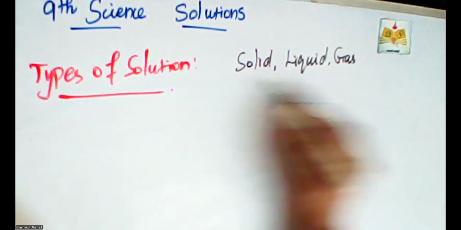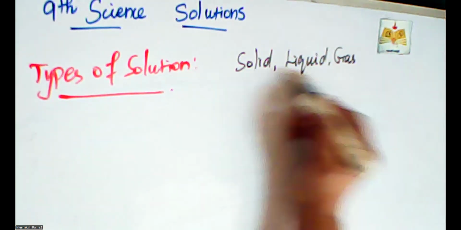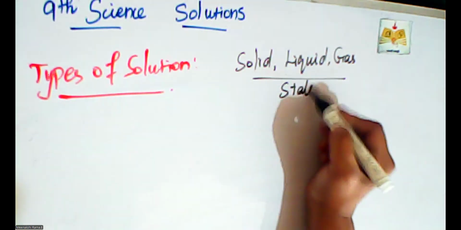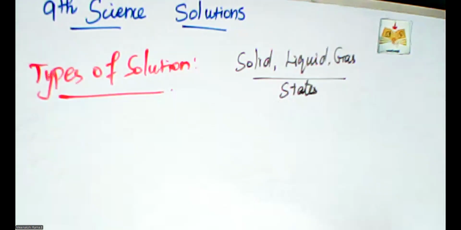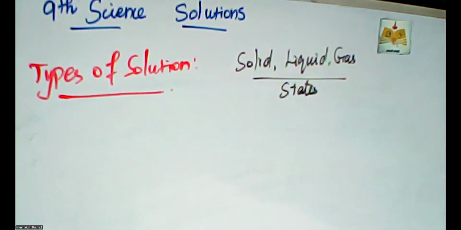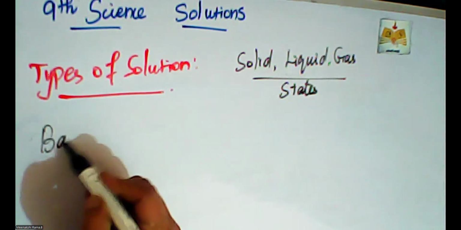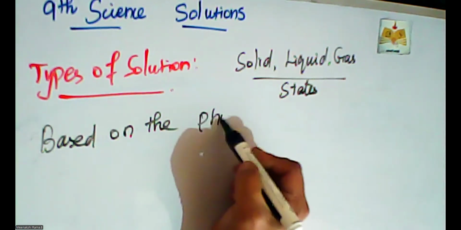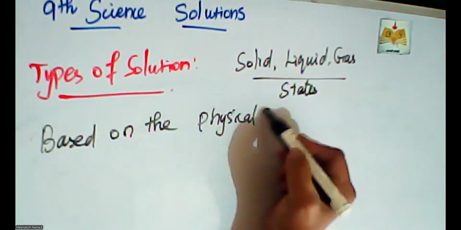Depending upon the states, we can classify the types of solution. First one, based on the physical states.